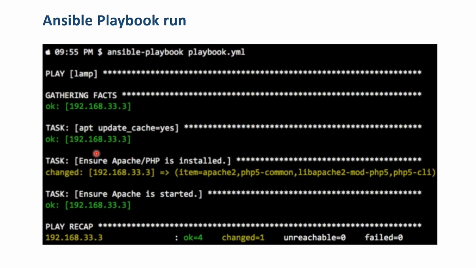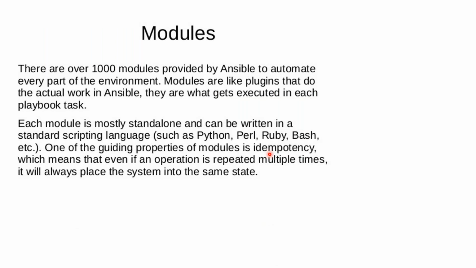After that, the tasks. What are the tasks we prepared? The task will show changed. Changed means the activity was performed. Once this task is complete, it says changed=1, meaning one task performed, unreachable=0, failed=0, meaning there are no unreachable servers and no failed servers. Once we apply the playbook, we get output like this, a report like this. Modules are nothing but these tasks. There are over 1,000 modules provided by Ansible.